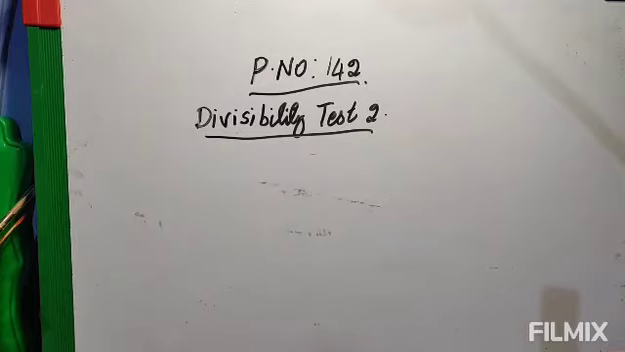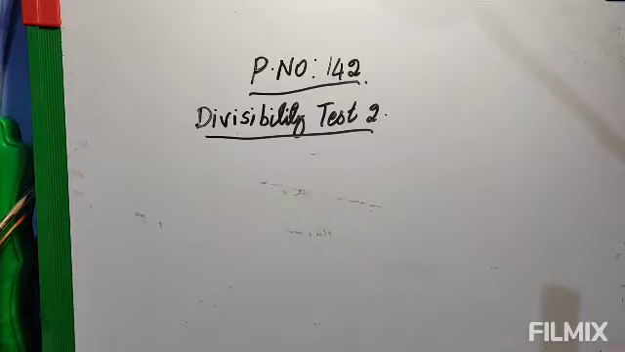The divisibility test is given on page number 142. Here we only have four divisibility tests: 2, 3, 5 and 10. But that is not enough for you to find the factors, so I will teach you some more, some other numbers also. Today I am going to teach only what is given in the book. So now listen. Divisibility test.